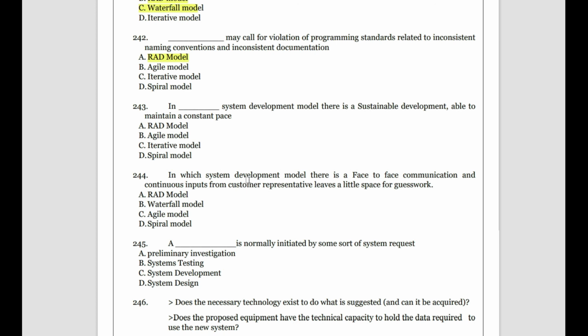Then, in this system development model, there is sustainable development, able to maintain a constant pace. So you are doing the system methodically. Sustainable development means you are coordinating with the team, you know what to do, you have a good pace, you are not rushing, and you are not going slow. This kind of thing is one of the main features, or you can say benefits, of the agile model.